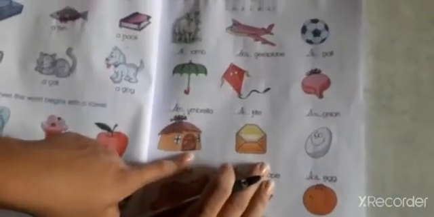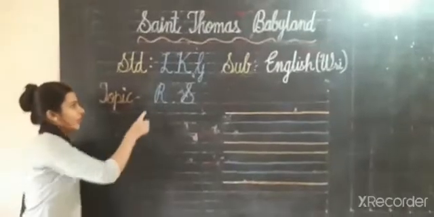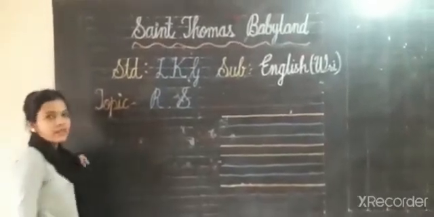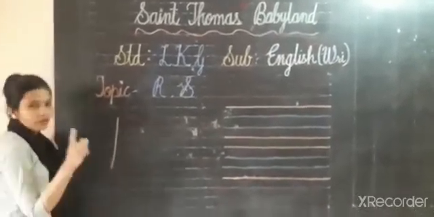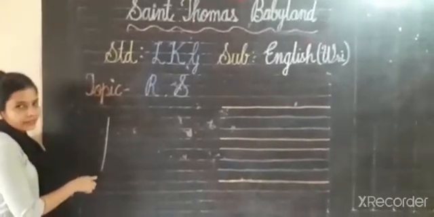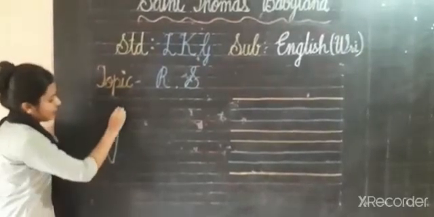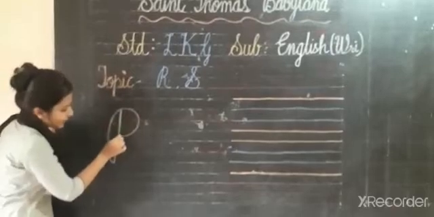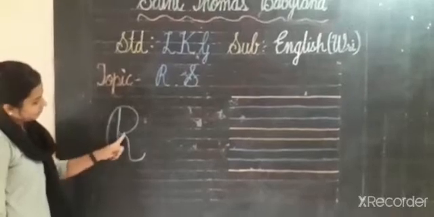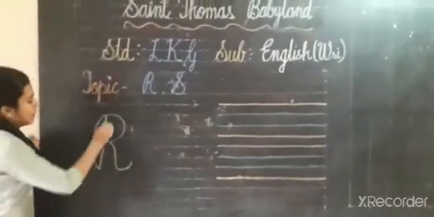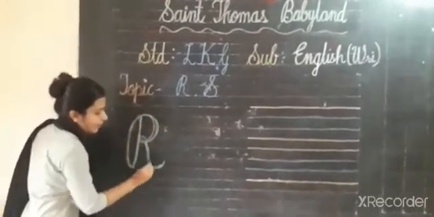So now we start capital writing. Okay? So let's start. Capital R and capital S. How to write capital R and S? So see. First we have to do a standing line, that means 1. Then curve. Then V curve. Then after from here you have to do like this way. Understood? Capital R.